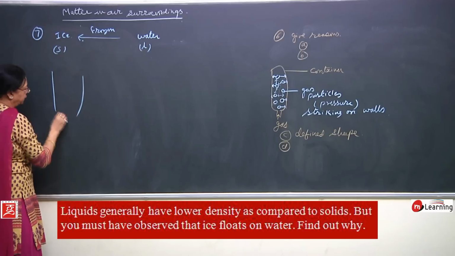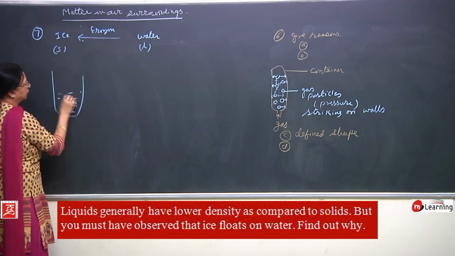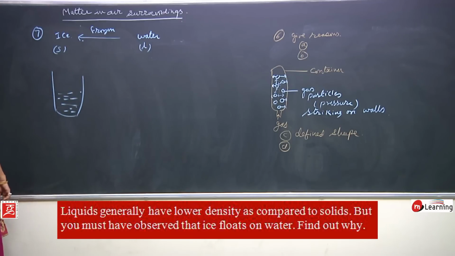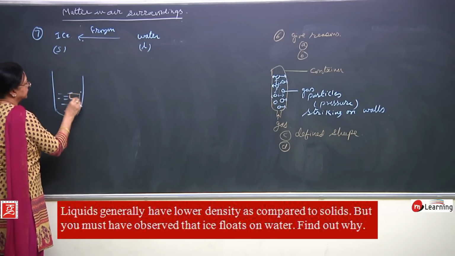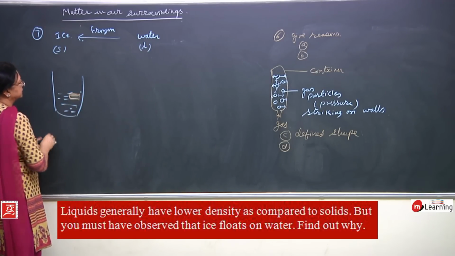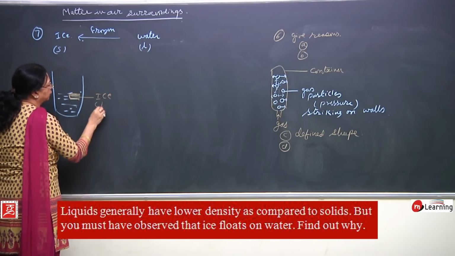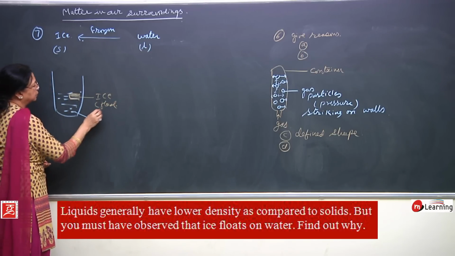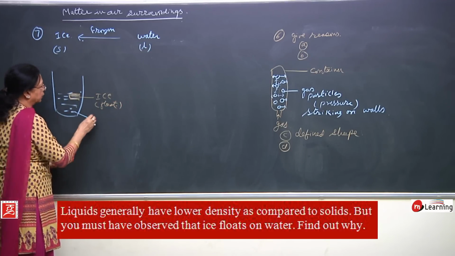But if you have a glass and in that glass you have water and of course you have ice also, a piece of ice, then you will see that this piece of ice, it will float, and this is water.